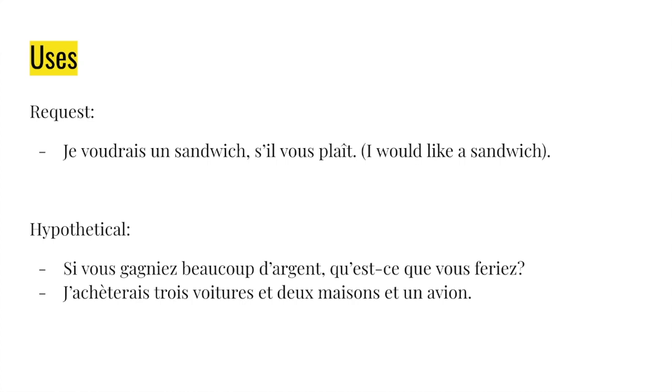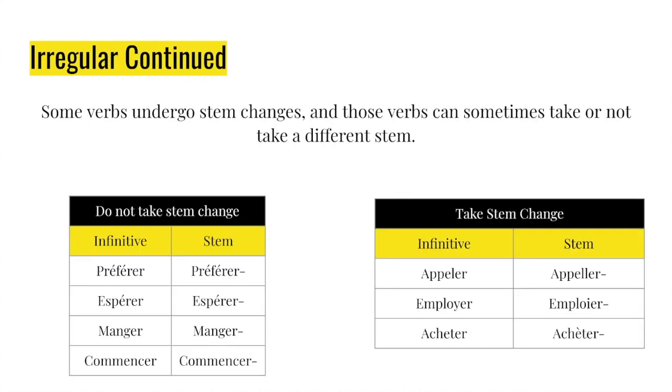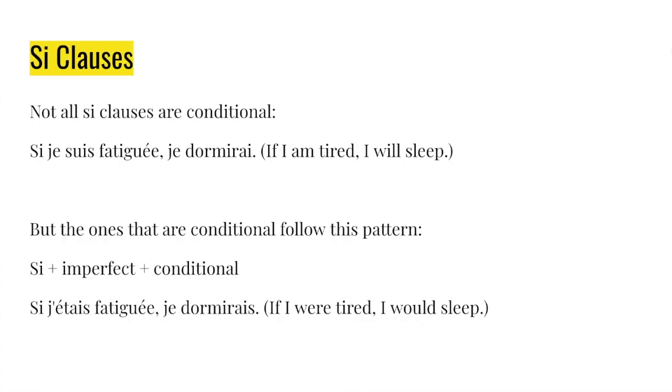The major use of the conditional is with hypothetical statements. Oftentimes, these come with the word si in front of them, if, because you're proposing something that didn't happen, but worst case or somehow if it did happen, what would you do? In English, anything with the word would in a question is often conditional. Not all si clauses are conditional, but most times they are.